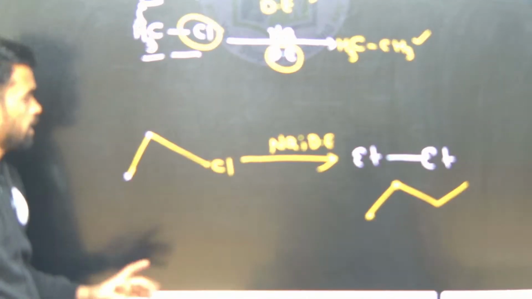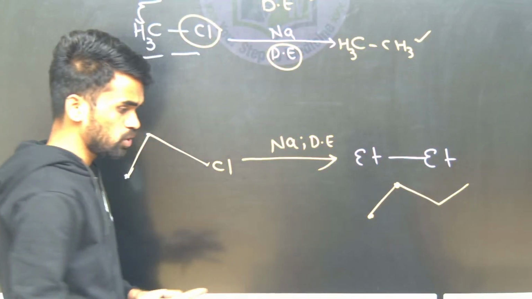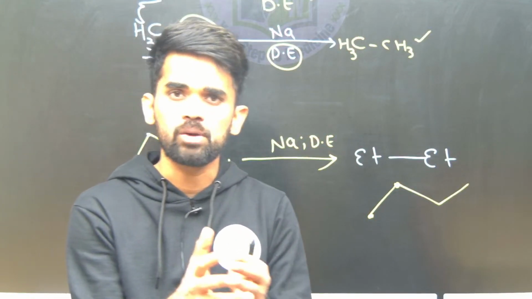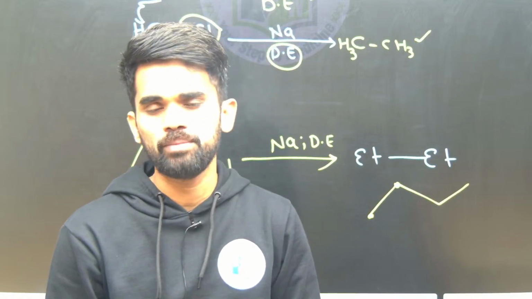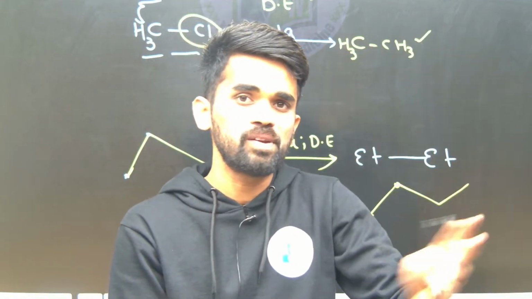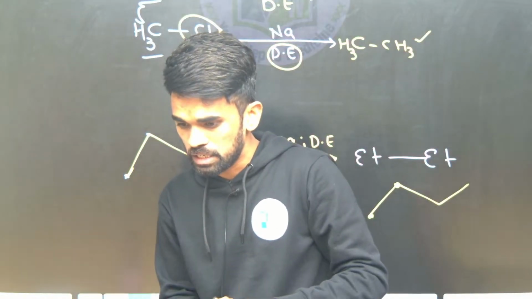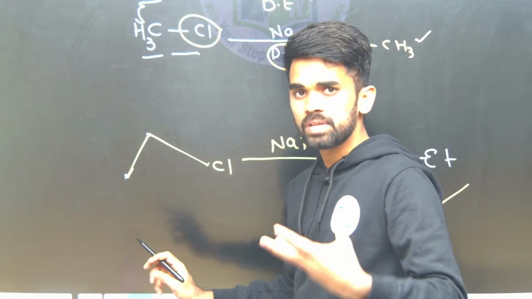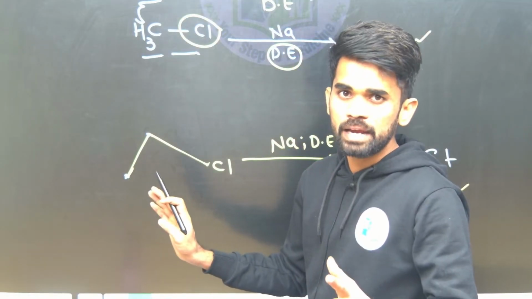Butane. Okay. Now if I give you propyl chloride, what will be the product formed? Propyl chloride on Wurtz reaction forms what type of product? Tell me. Propyl has 3 carbons, so double that number of carbons: 3 plus 3 is 6. So you are going to get hexane when you take a 3-carbon alkyl halide like propyl halide. Ethyl halide gives butane, methyl halide gives ethane, butyl halide gives octane, like this. Hope the discussion is clear.